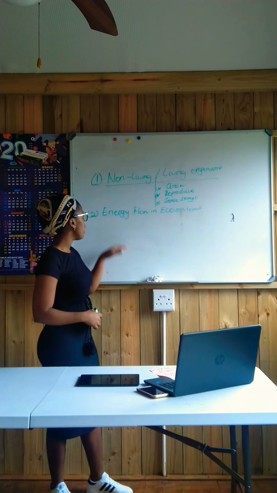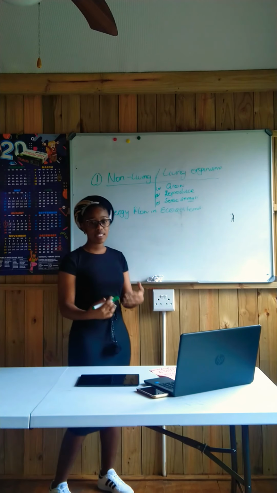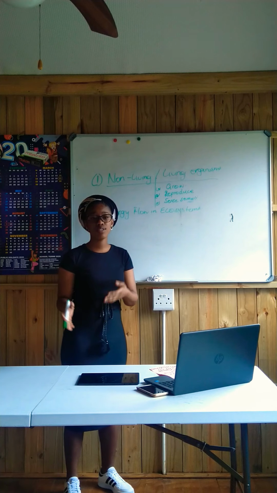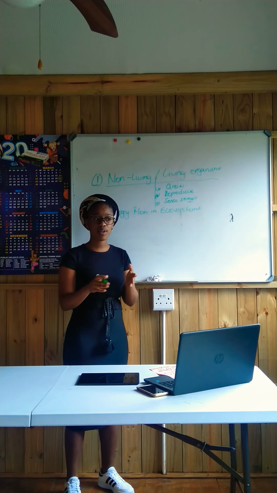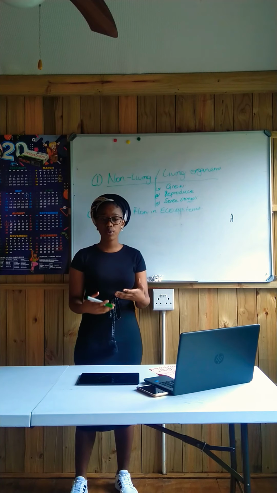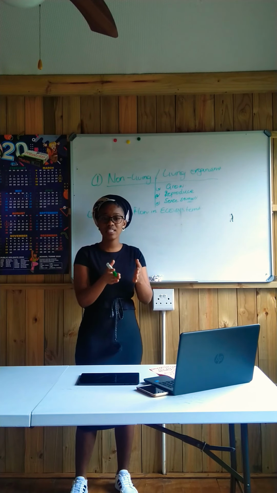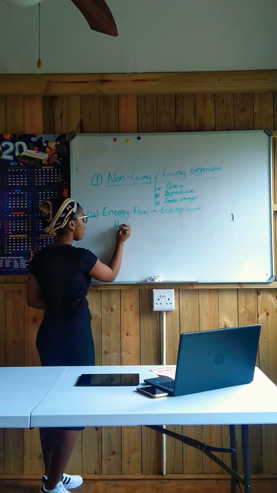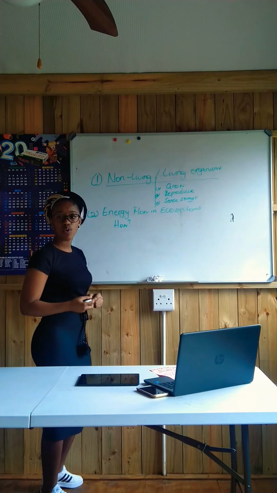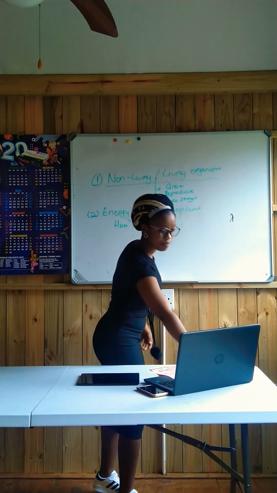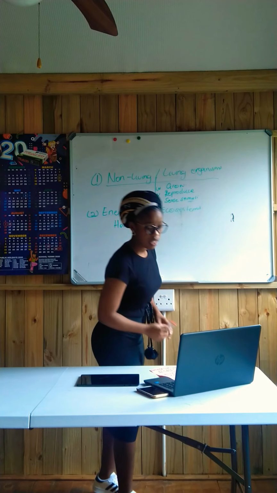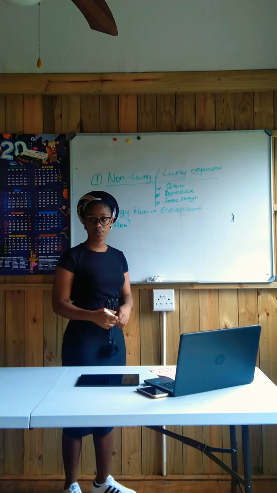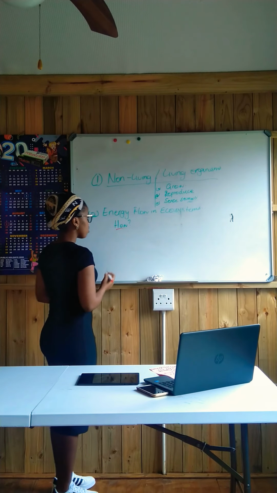So I'm going to say that energy flow in ecosystems basically means that energy is moving from one organism to the next, right? Now what we need to find out is, how does this energy flow? Do you understand? It's the how that we want. How then does the energy flow from one organism to the next one? Simple, guys. It's very easy. I'm going to give you guys this explanation so that you can answer the questions that are on the article. So how? Let's answer the question.